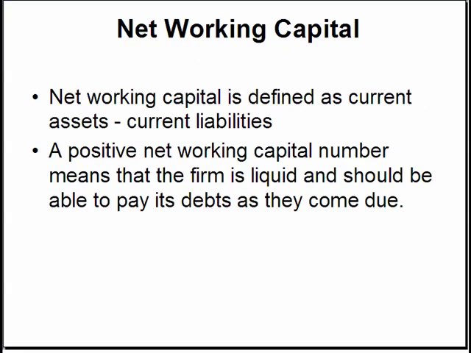Net working capital. Net working capital is defined as current assets minus current liabilities. A positive net working capital number means that the firm is liquid and should be able to pay its debts as they come due. Remember, current assets and current liabilities are limited to 12-month periods. For example, consider a firm purchases inventory on account and charges the cost of the inventory to an account payable. As the firm sells the inventory, it will repay the account payable.